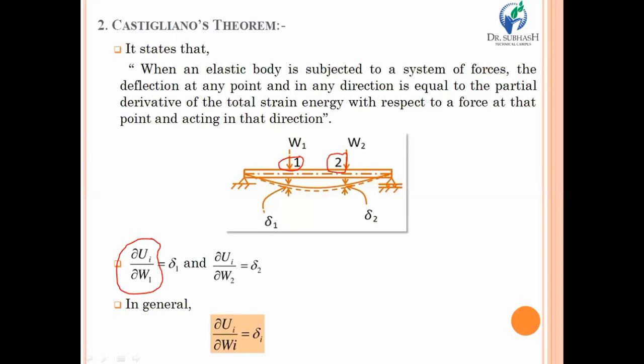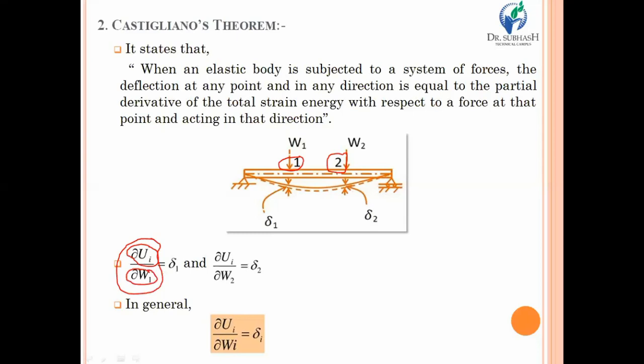You just have to calculate the strain energy produced at section 1 and the strain energy produced at section 2. So over here, first of all, you require to calculate the derivatives of strain energy, and it should be divided by the particular load acting on that section.